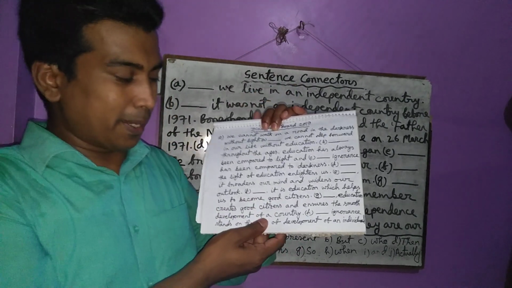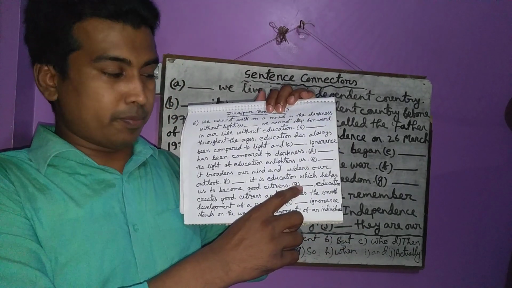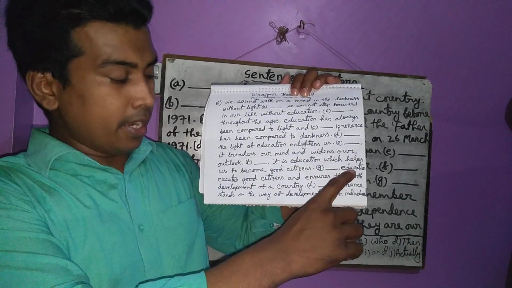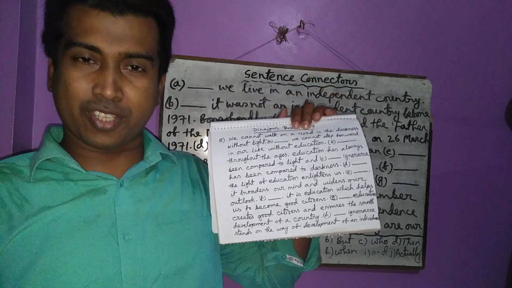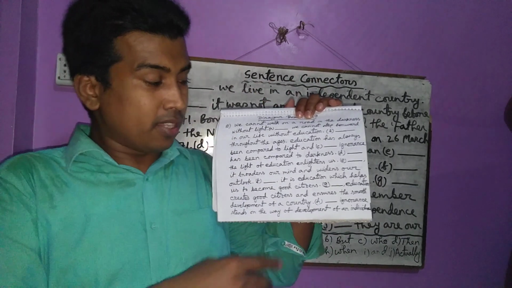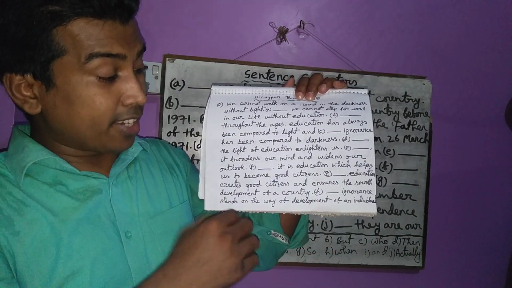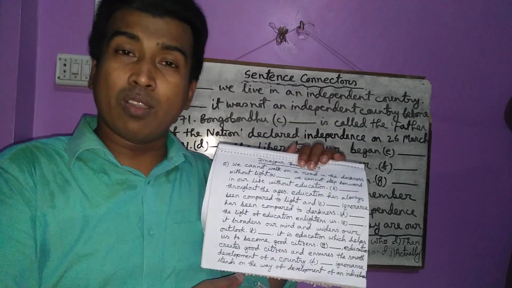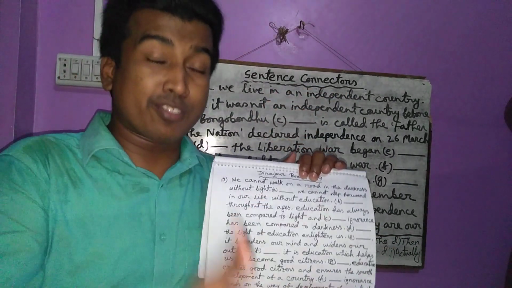Have you understood? Okay, let us go to the next sentence. There is also a gap in the very beginning of the sentence. Education creates good citizens and ensures the smooth development of a country. Actually, it is not an extra information. Instead, try to understand. We have mentioned good citizens here. Education creates good citizens and ensures the smooth development of a country. How? By creating good citizens.